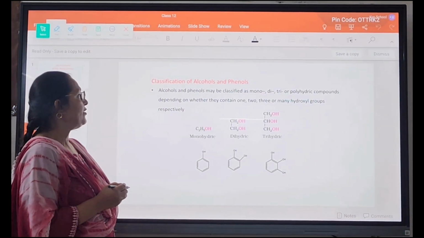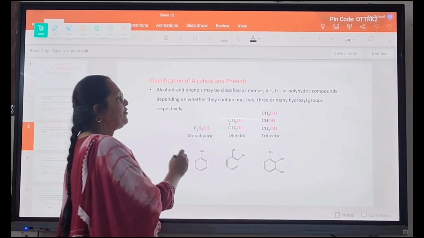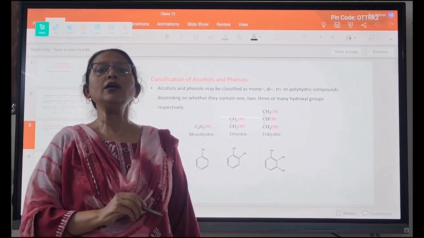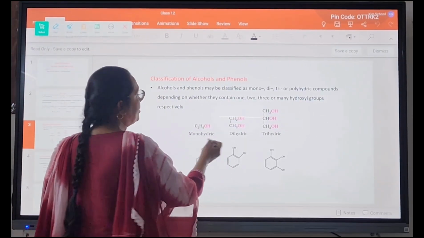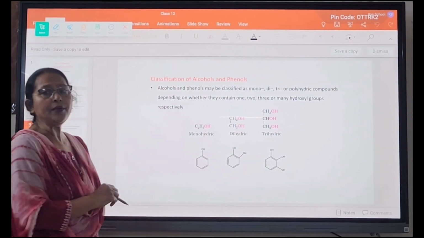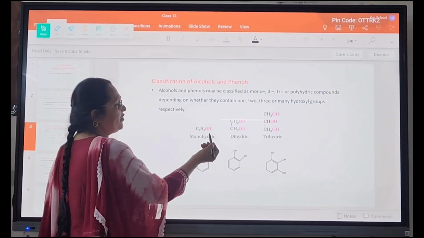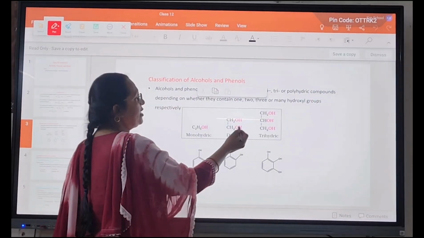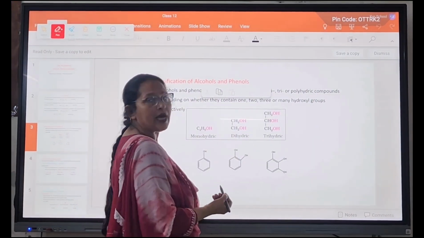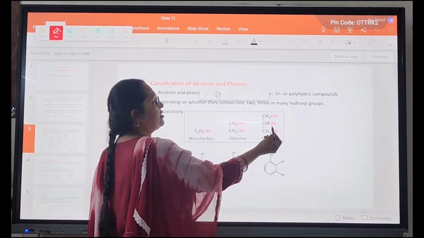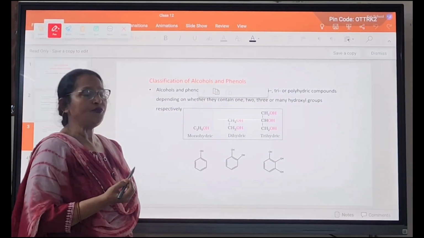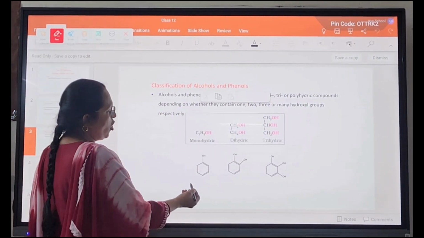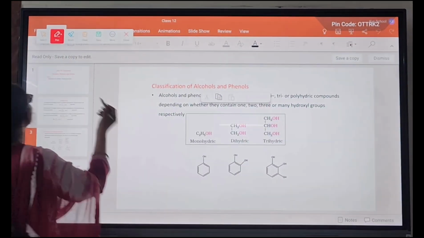Classification of alcohols and phenols. Alcohols and phenols can be classified, number one, on the basis of the number of OH groups. It may be monohydric when one OH group is present. It may be dihydric when two OH groups are present, and trihydric when three OH groups are present in the alkane or in the benzene ring.